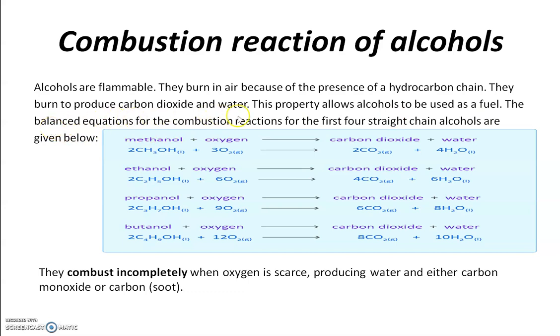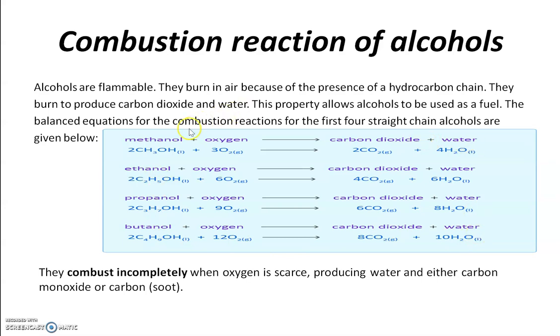The balanced equations for the combustion reaction of the first four straight chain alcohols are given below. First members: methanol, ethanol, propanol and butanol. When these four alcohols burn in the presence of oxygen, they produce the same products, carbon dioxide and water. For example, 2 moles of CH3OH react with 3 moles of oxygen to produce 2 moles of carbon dioxide and 4 moles of water. You can see that in the case of ethanol, propanol and butanol, all these equations are balanced.